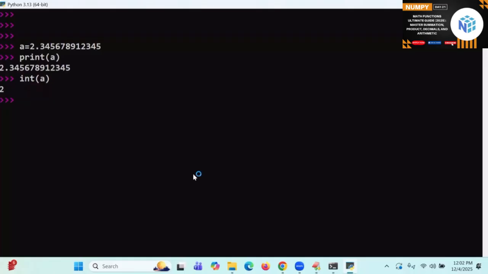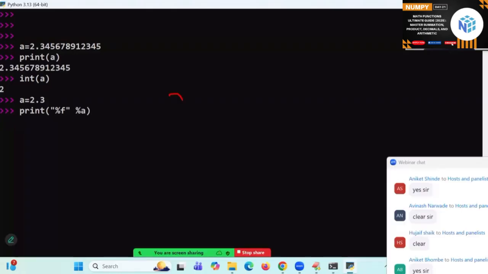Next, students, this is the open secret of yours. For example, 2.3, when I am printing percentage f, in our Python classes, in the beginning stages only, I said print varieties of format specifiers. Percent of A will print 2.300000.